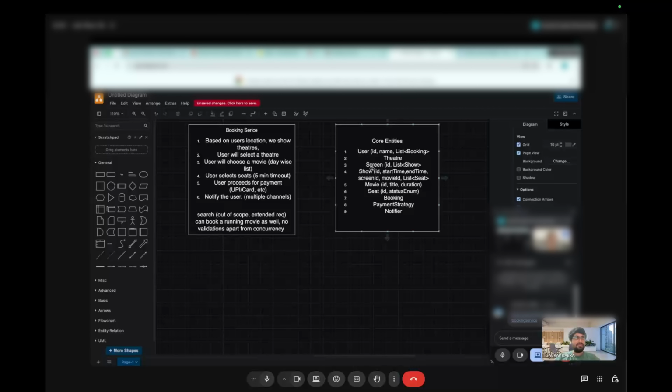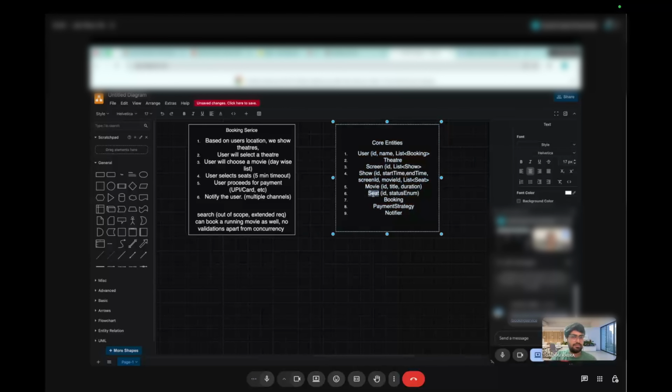So the concurrency part comes right here. When a user selects a seat, there will be a booking service, imagining there is a booking controller. Whenever a user selects a movie and show, inside that seats page, we select multiple seats. When we click on proceed, there will be an API call, a POST call, which will have the seat IDs. Okay, so now we have the seat IDs which the user is interested in booking.